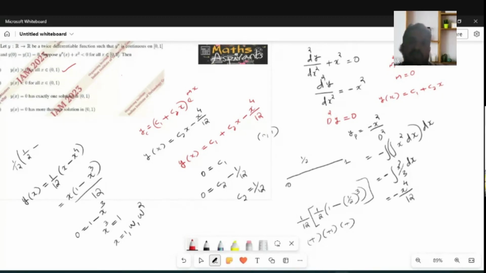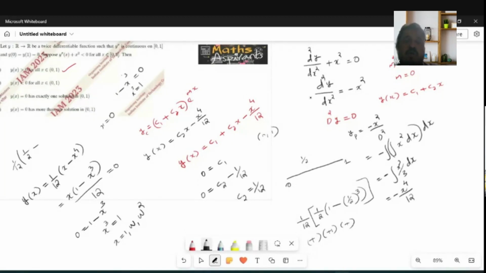See, I have y of x equal to x into (1 minus x) whole cube divided by 12. If I take it as 0, I will get one solution, x is equal to 0. It's a fourth degree polynomial, right? And another one is (1 minus x) cube equal to 0. 12 can never be 0. So x equal to 0. 1 minus x cube equal to 0 implies x cube equal to 1.